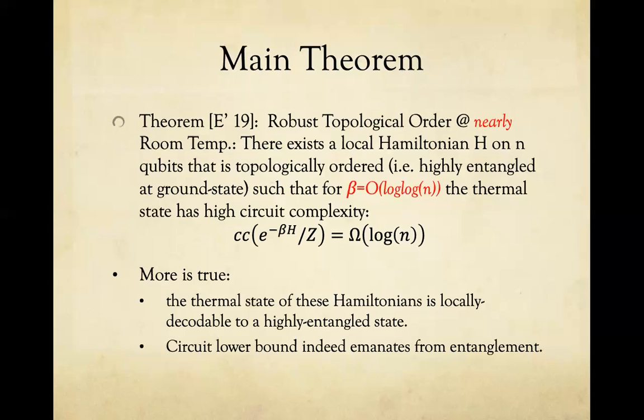So in fact, we show more. We show that the thermal state of these Hamiltonians is locally decodable to a highly entangled quantum state. So in other words, the circuit lower bound that we cite here actually emanates from entanglement, right? So circuit complexity is a proxy for correlation, not for entanglement. It could be the case that, I'm hand waving here, circuit complexity lower bounds could be coming from classical correlations, classical long-range correlations. But in fact, we show that the circuit lower bounds here are actually coming from proper quantum entanglement.